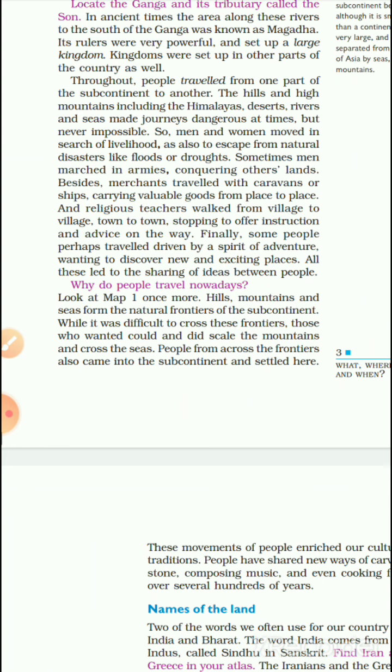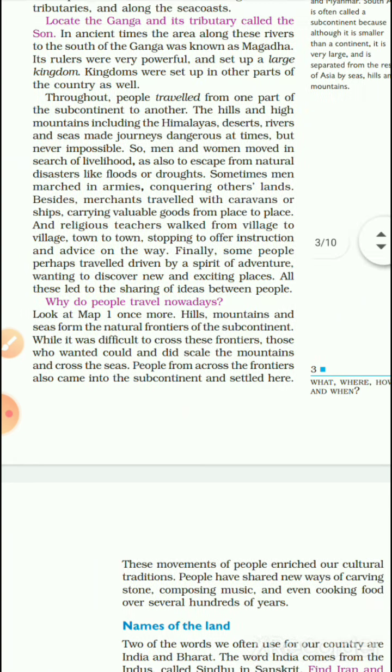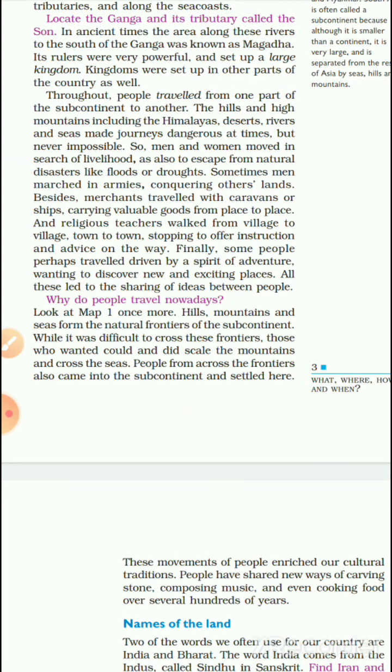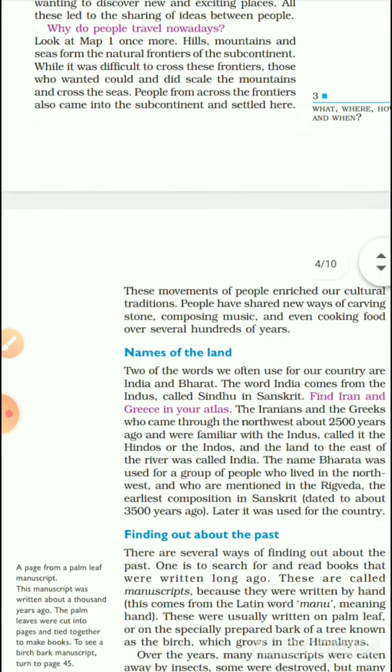So why do people travel nowadays? Hills, mountains, and seas form the natural frontiers of the subcontinent. While it was difficult to cross these frontiers, those who wanted to did scale the mountains and cross the sea. People from across the frontiers also came into the subcontinent.